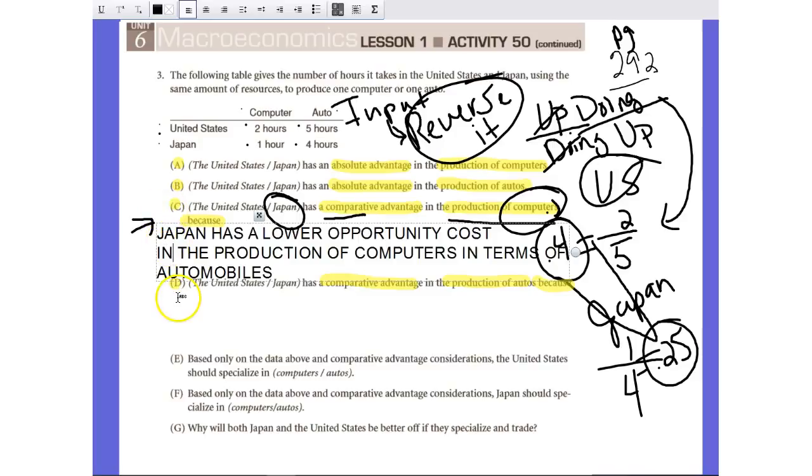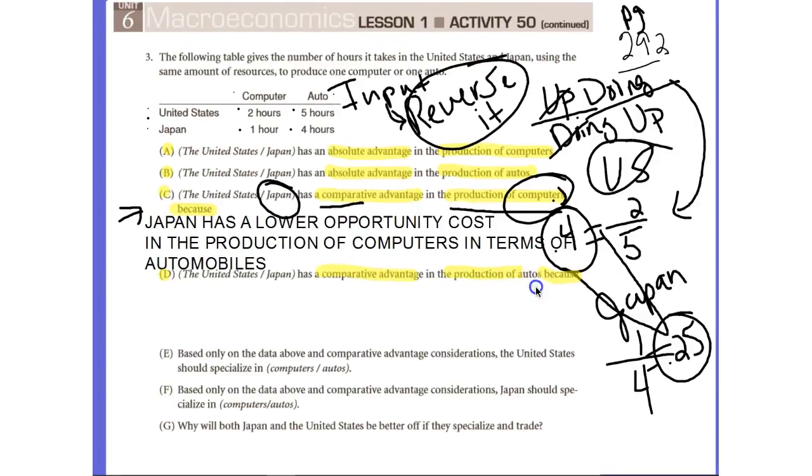Okay, next question, D. Who has the comparative advantage in the production of automobiles? Okay, always show your work, except this time you've already shown your work. You've shown it with the calculation of opportunity cost in computers. Because you know who has the comparative advantage in the production of computers, it's going to be the other country or the other good.